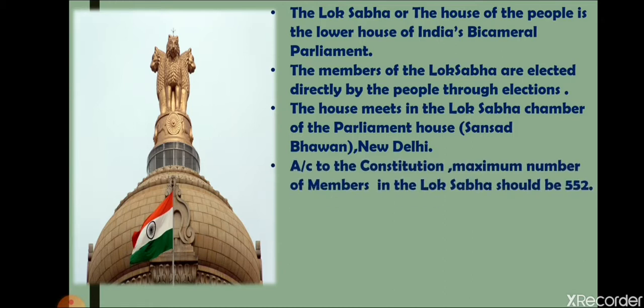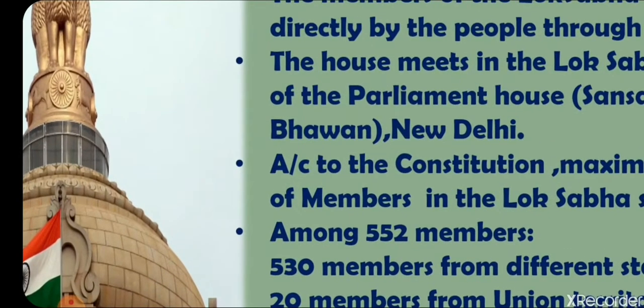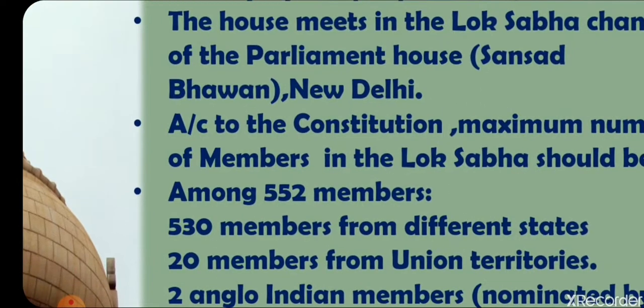Now, let's have a look. According to the Constitution, the maximum number of members in the Lok Sabha should be 552. Now, among these 552 members, 530 members are from different states and 20 members from the union territories.